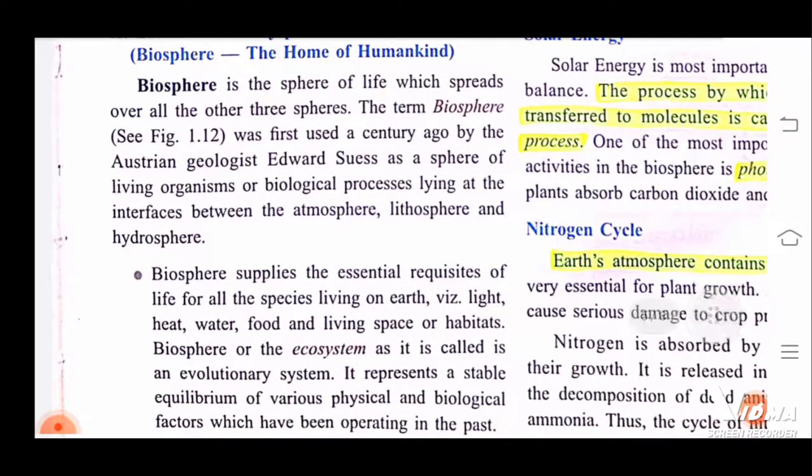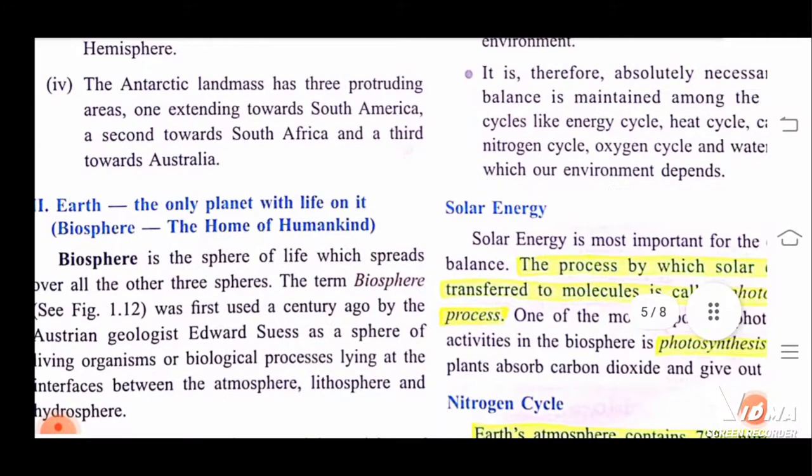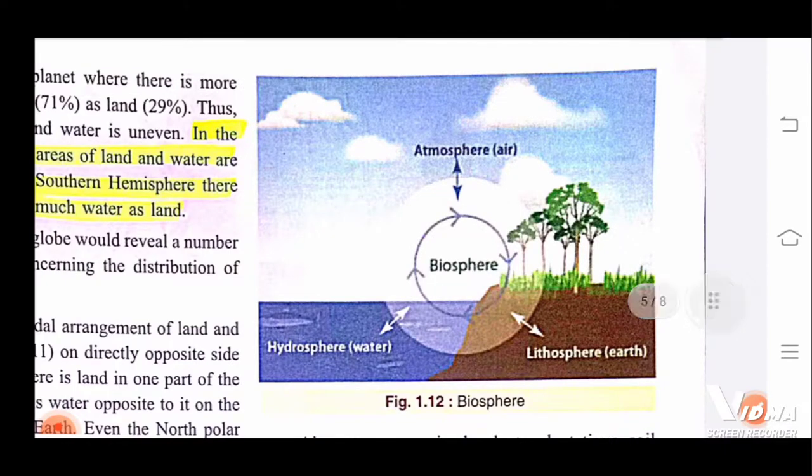That is all they have told. Biosphere is a sphere of life, a cycle of life which spreads over all the three spheres: hydrosphere, atmosphere, and lithosphere. The processes occurring between these three spheres are called biosphere.